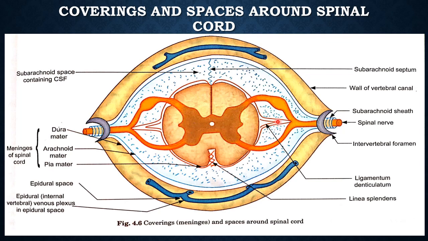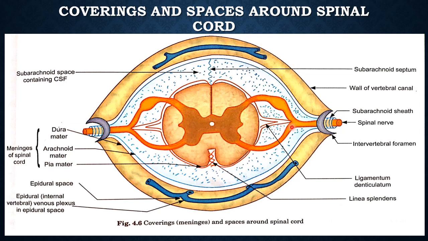Ligamentum denticulatum is the bilateral pial septum. Throughout the whole length of the spinal cord, it lies in between the lines of attachment of the ventral and dorsal nerve roots.